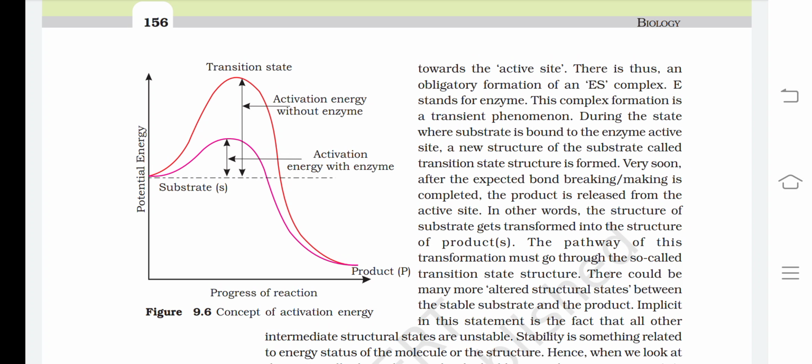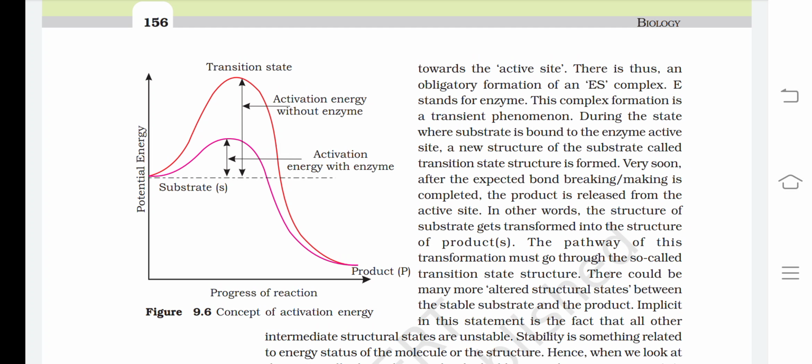During the state where substrate is bound to the enzyme active site, a new structure of the substrate called transition state structure is formed. Very soon after the expected bond breaking and making is completed, the product is released from the active site. In other words, the structure of the substrate gets transformed into the structure of product. The pathway of this transformation must go through the so-called transition state structure.